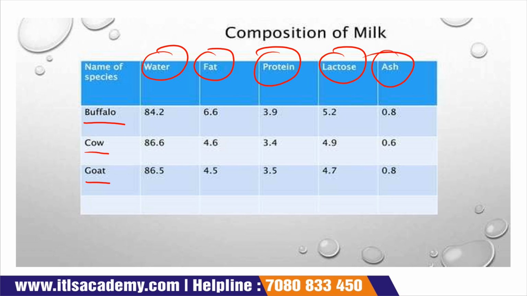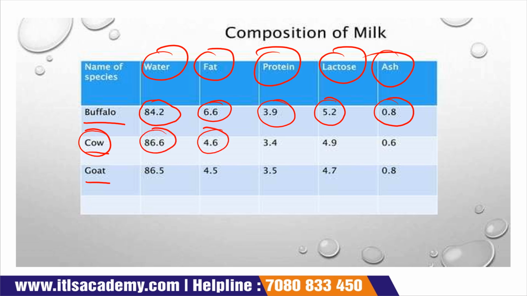If we see the water content in buffalo milk, it is about 84.2%. Fat concentration is 6.6%, protein is about 3.9%, lactose about 5.2%, and ash about 0.8%. Now the second species is cow, whose water content is about 86.6%, fat about 4.6%, protein about 3.4%, lactose about 4.9% and ash about 0.6%.